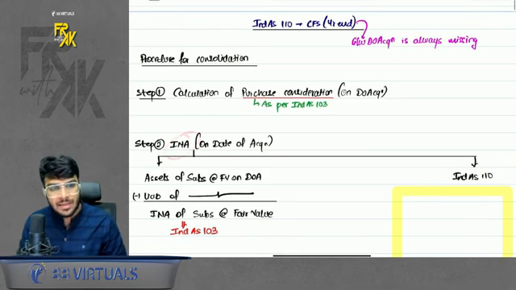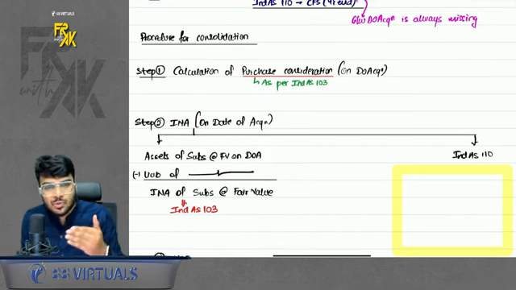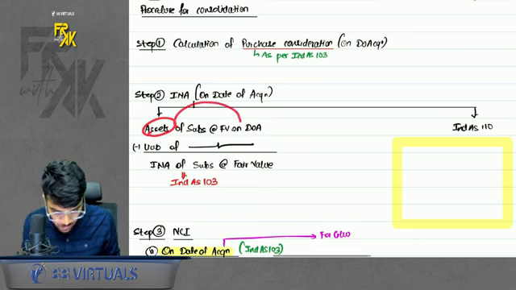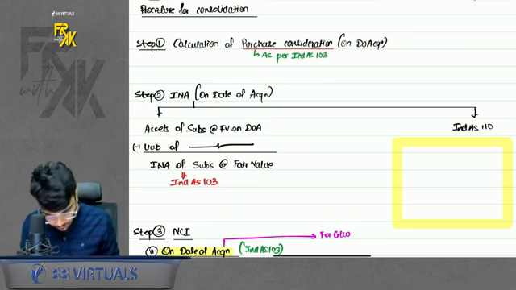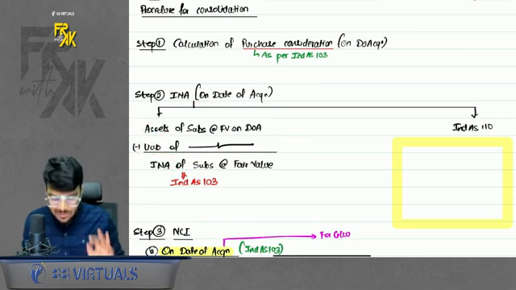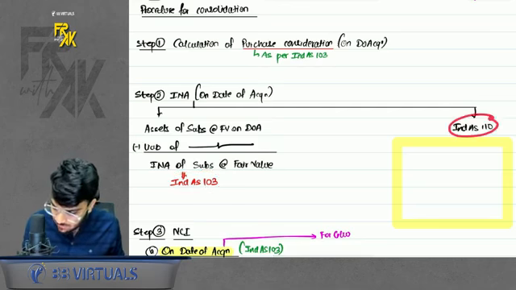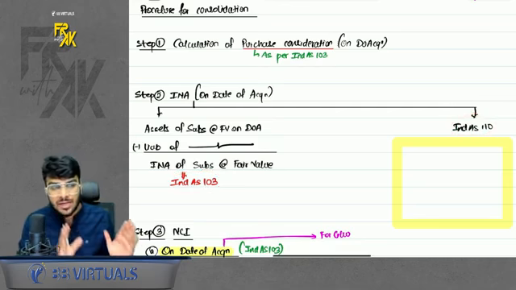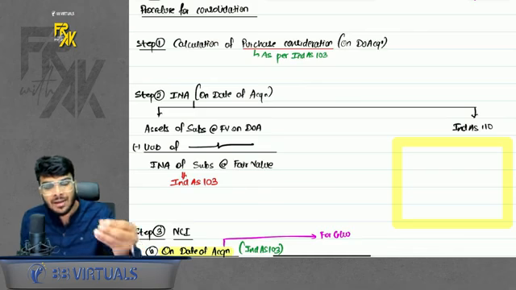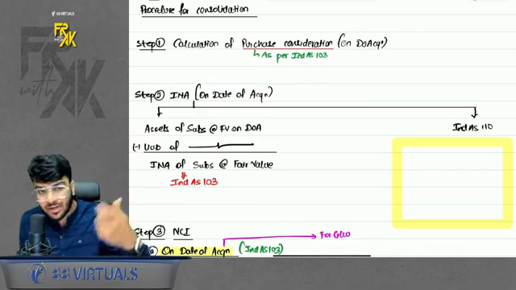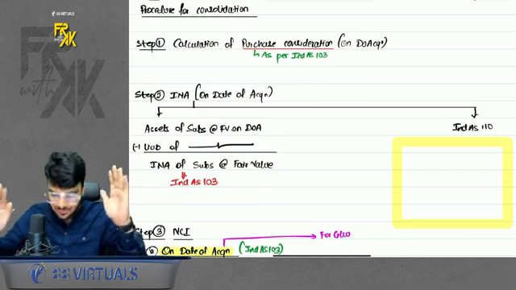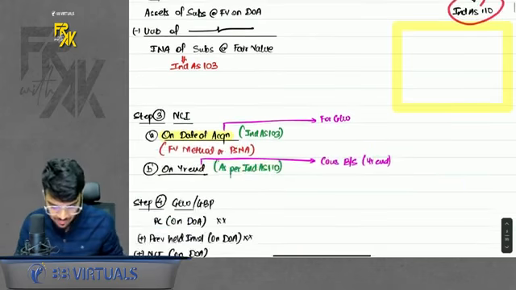Then we have to find the INA. How did we used to find INA? We used to do assets at fair value minus liabilities at fair value, and we used to get INA. This was the method taught to us by Index 103. But there is one more method which Index 110 will teach us. In case you have studied before, it is known as equity capital plus other equity. Other equity is bifurcated into pre and post. Remember this much? Don't worry, we will solve the examples also.